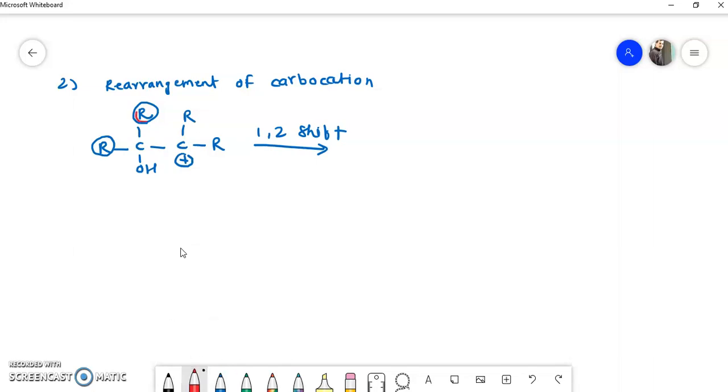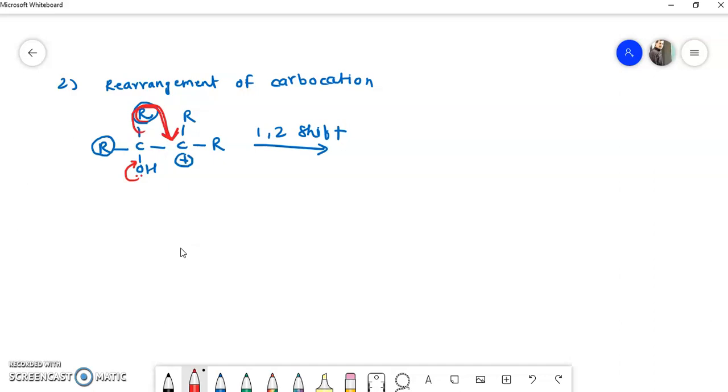Suppose this R group is shifted here. How is this R group shifted? This R group is not shifted automatically. There is a driving force on this oxygen atom. So the lone pair of electrons is shifted here, and that's why this R group along with the bonding electron pair shifts here.